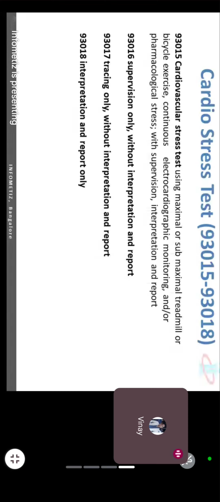So just remember, 15 is for doctor and technician both, the complete study. Only technician, 17. Only doctor, 2 codes, 16 and 18, based on what the doctor is doing. If only supervising, 16. If only interpreting, 18. If supervising and interpreting but we don't want to code for technician, 16 and 18. Clear? We can't use 15 because it includes the technician component also.